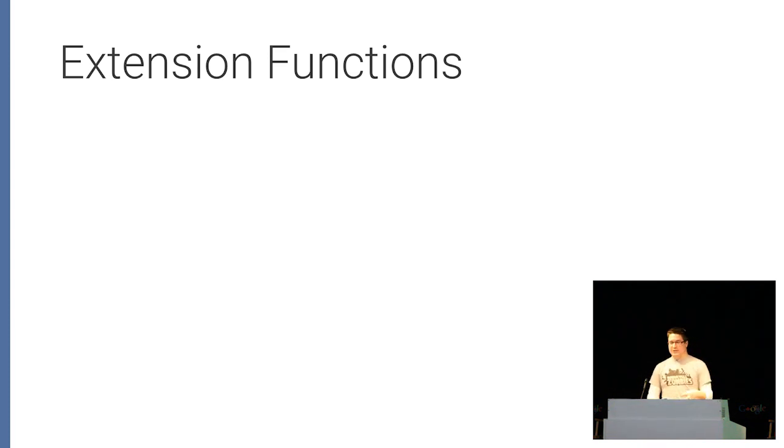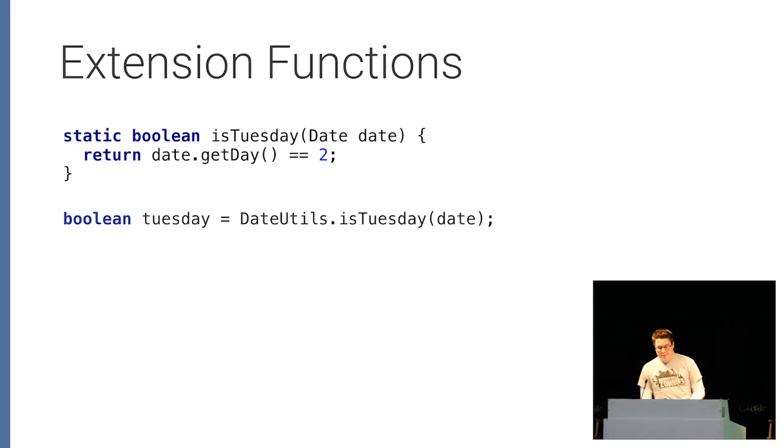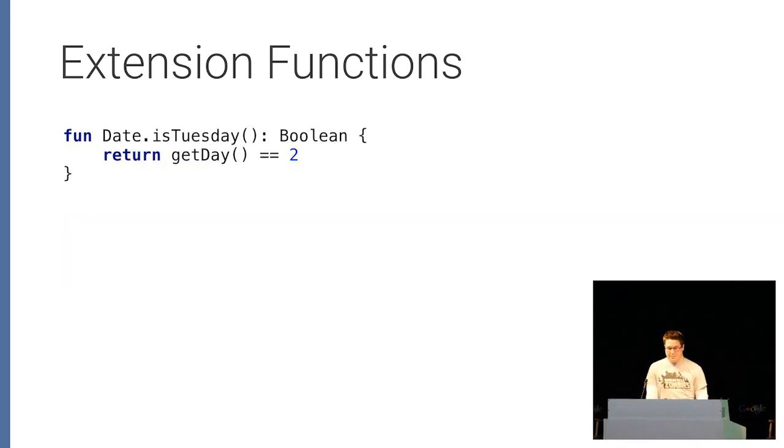So extension functions exist to fix that util problem. What we would do in Java, we would define just a static method that takes an argument of some type, and then it does some behavior. And we would call this like you would call any other static method. And so an extension function is going to allow us to take this method and transplant it onto date itself. So we can call it from any date object.